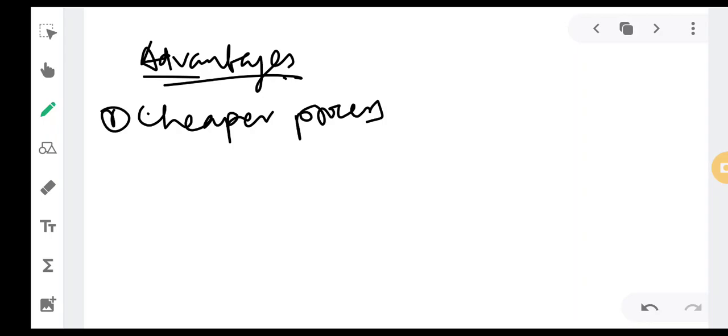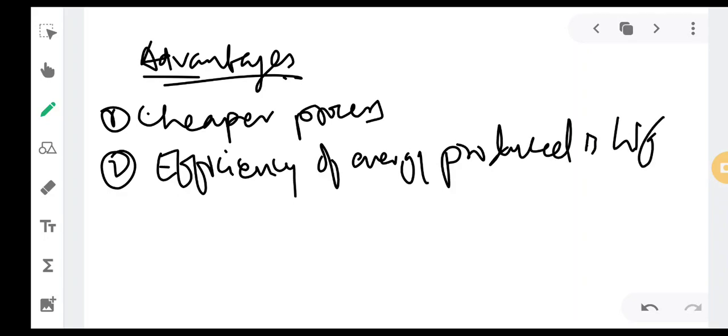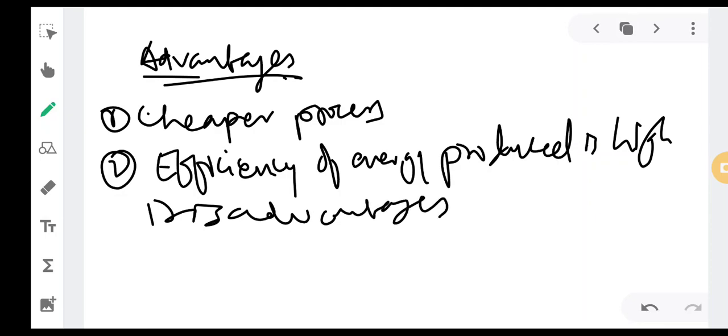The efficiency of energy produced, or nothing but electricity which is produced, is high. The electricity is produced very easily. Now we will see regarding the disadvantages. You can also find more advantages of this process.